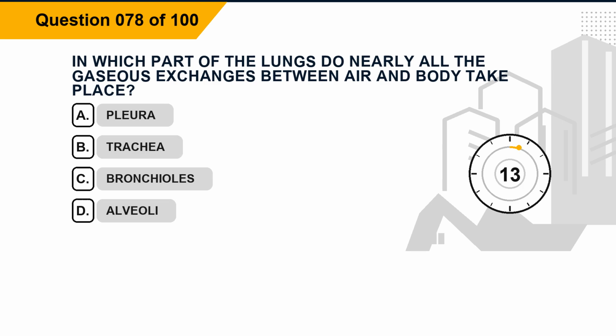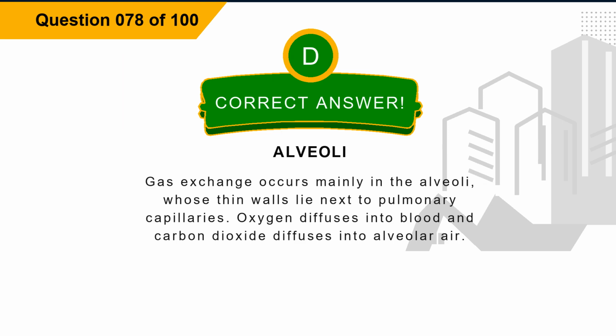Question 78. In which part of the lungs do nearly all the gaseous exchanges between air and body take place? Option A, pleura. Option B, trachea. Option C, bronchioles. Option D, alveoli. The correct answer is option D, alveoli. Explanation. Gas exchange occurs mainly in the alveoli, whose thin walls lie next to pulmonary capillaries. Oxygen diffuses into blood and carbon dioxide diffuses into alveolar air.